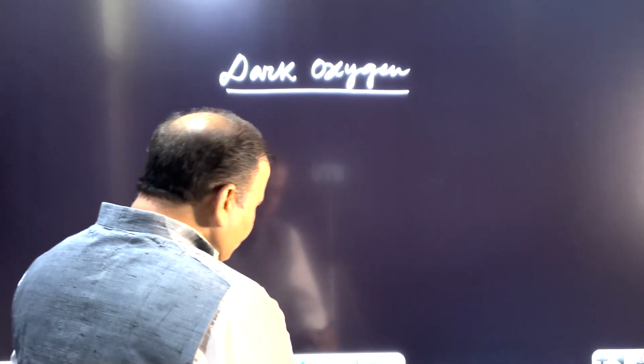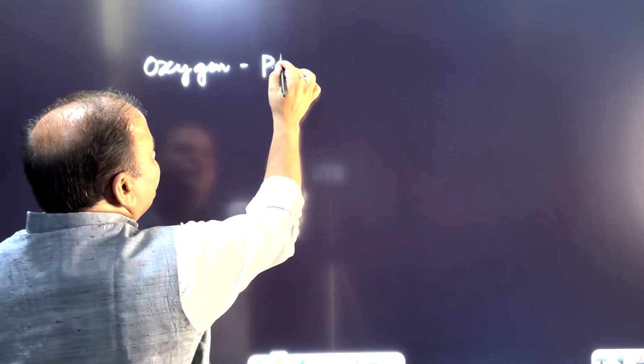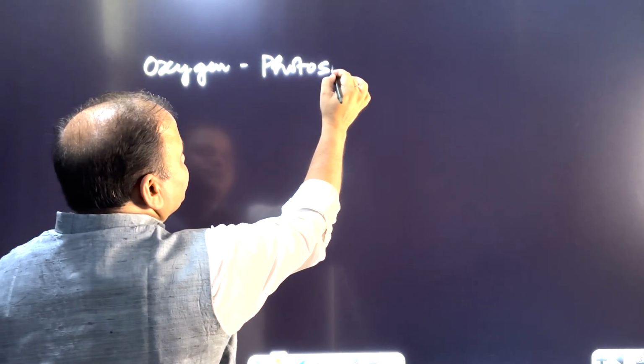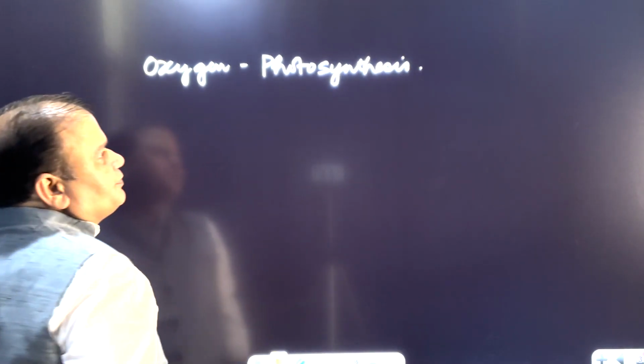Now when you talk about the oceans, remember the main source of oxygen. How is oxygen produced? Oxygen is produced through photosynthesis. Oxygen regeneration takes place through photosynthesis. And if you talk about oxygen regeneration, the main contribution is made by the oceans.